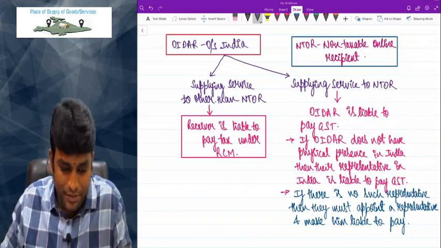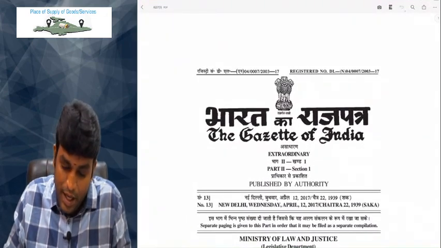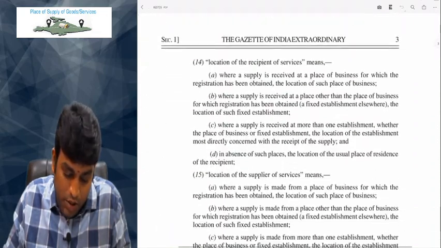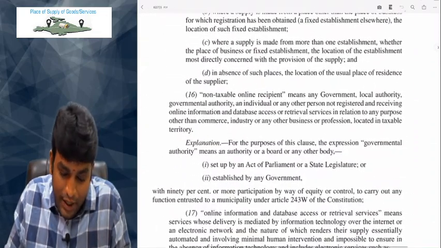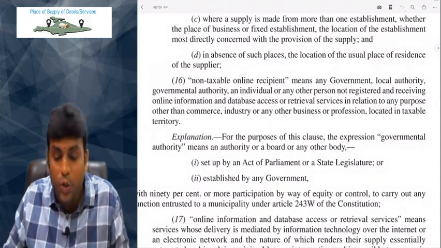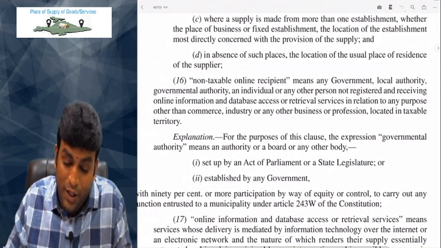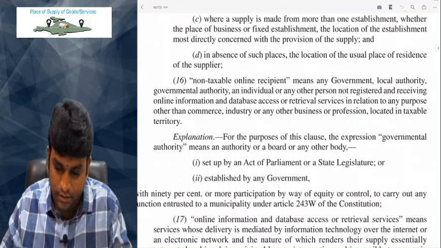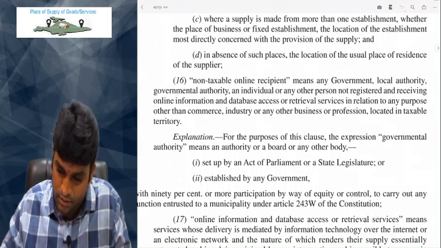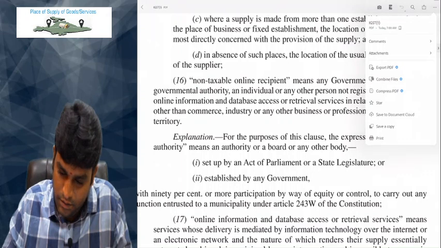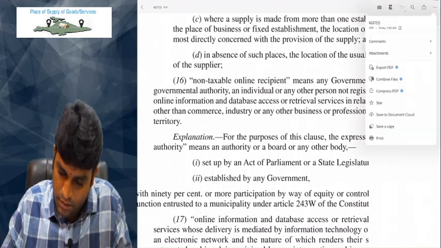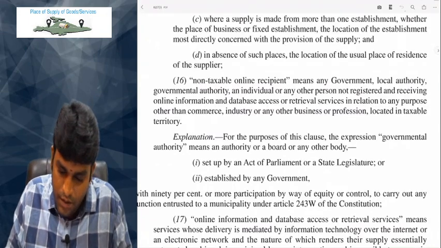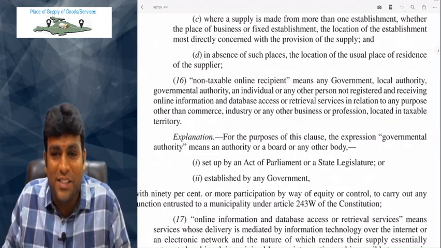Ready? Come on. So let me go back, guys. So this is your IGST Act. In the IGST Act, section 2(16) talks about who is a non-taxable online recipient. I want you to look at that, and of course I want you to write it also. But first let's understand that, then we will write. See that, who is a non-taxable online recipient?